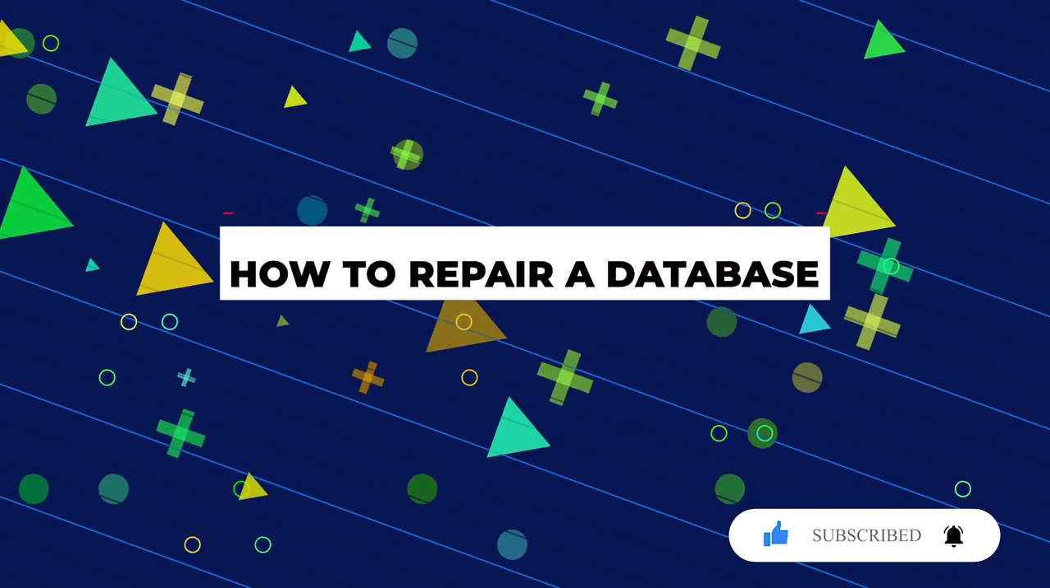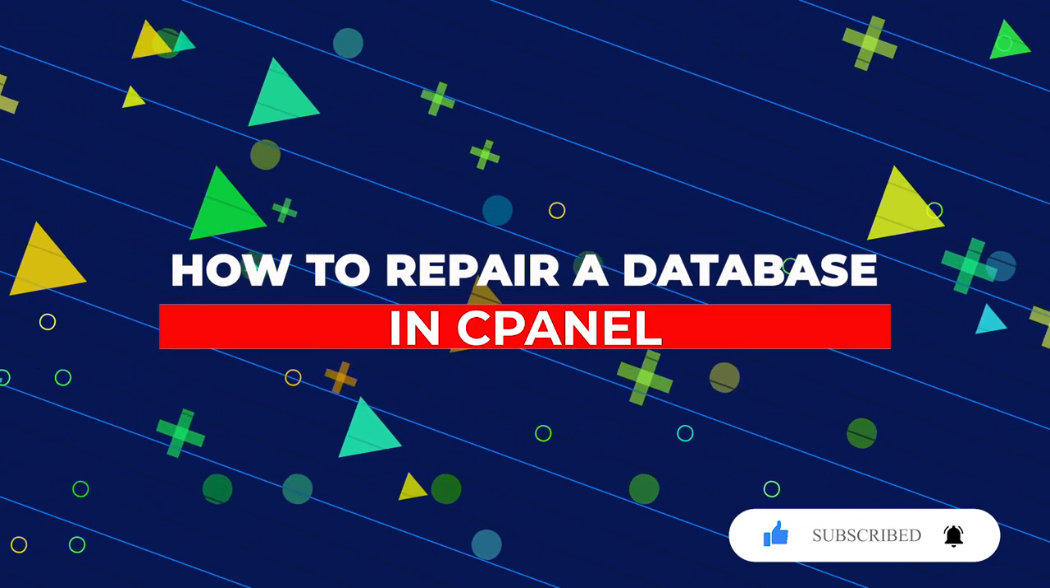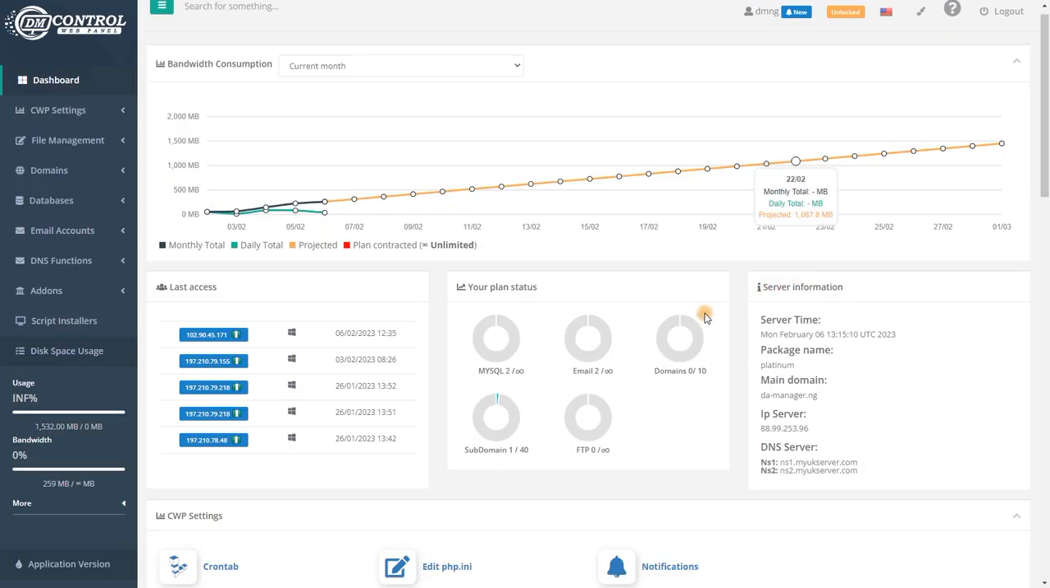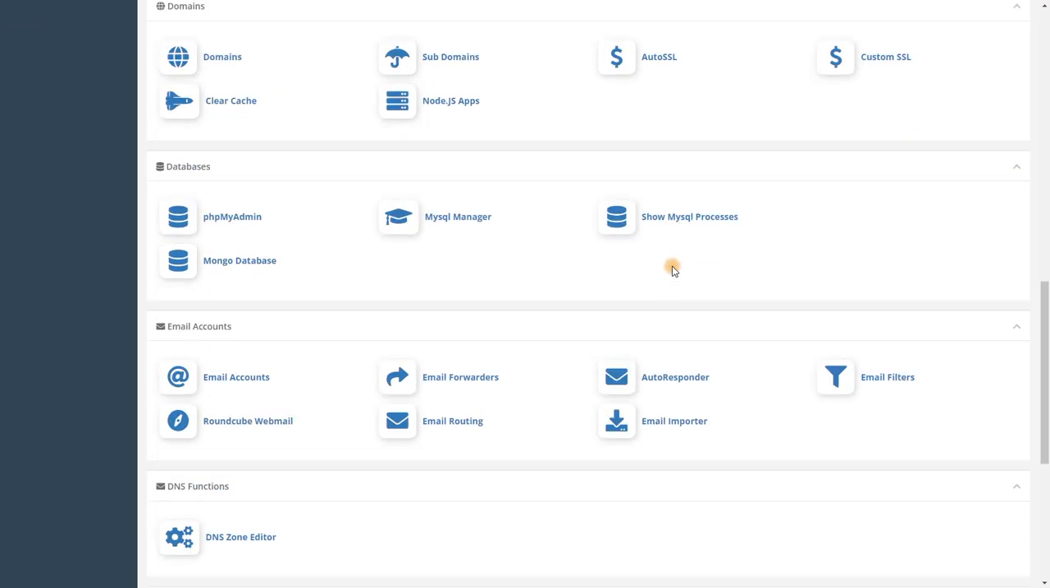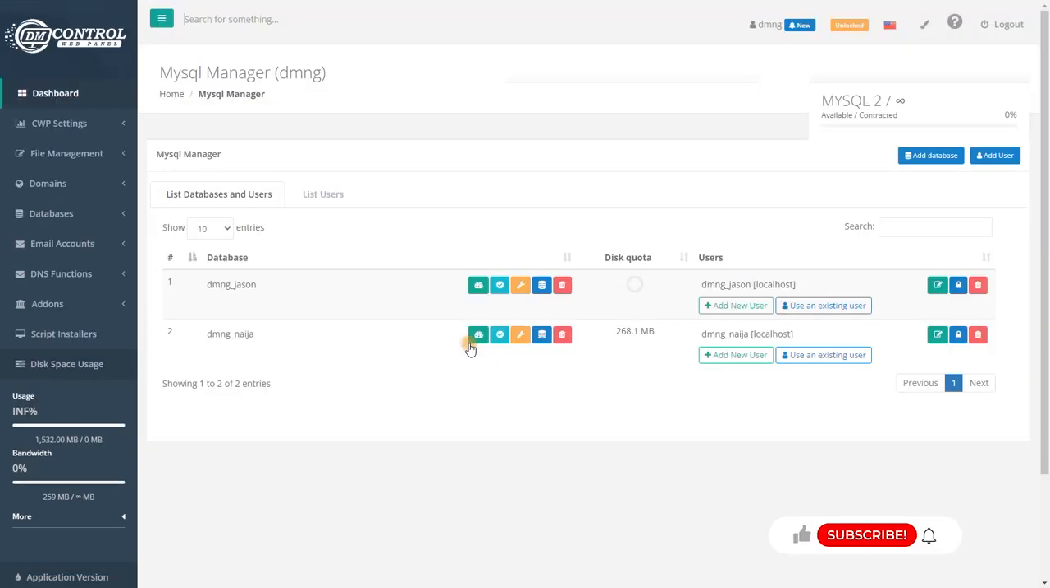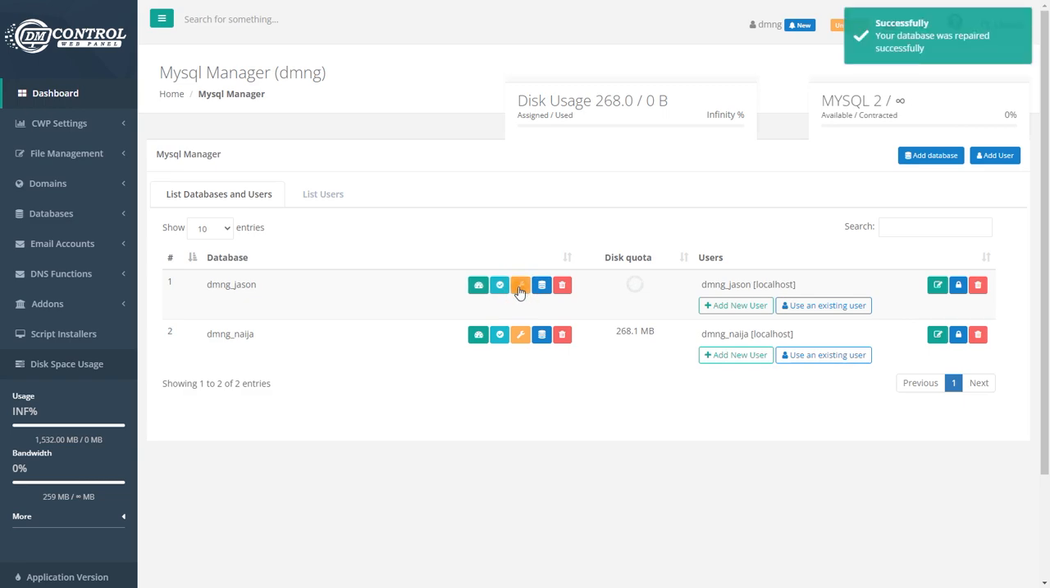On how to repair a database in cPanel. So the first thing you need to do is log into your cPanel account, scroll down to the database section, click on MySQL manager. It will take you to this user interface which shows you all the databases you have created and used. For today's tutorial, you should click on the database you wish to repair. Click on the repair button. That's it, you successfully repaired your database.